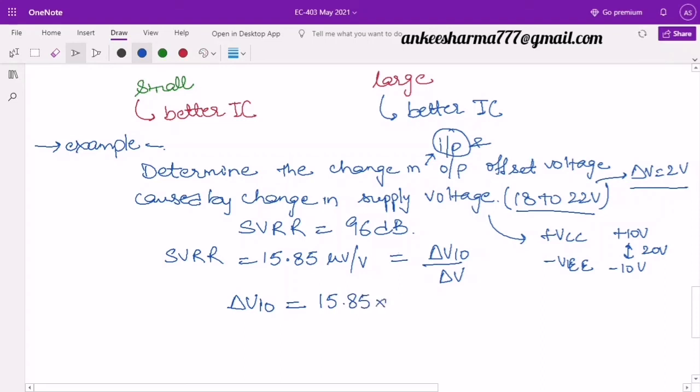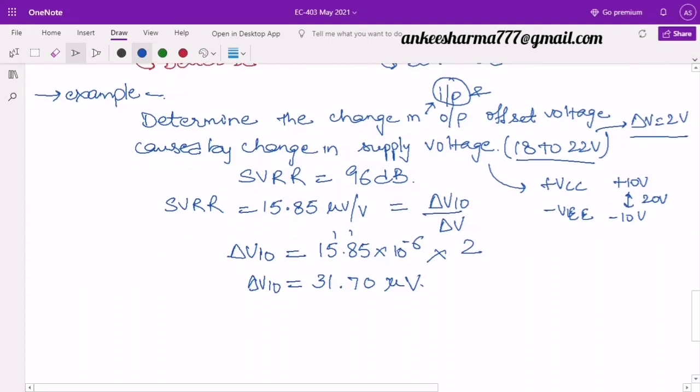So we will find here delta VIO will be equal to 15.85 microvolt, which will be written as 10 to the power minus 6 volts, into delta V. As I said, delta V will be equal to 2, so you can multiply it. कितनी आ जाएगी इसकी वैल्यू? So it will be around 31.70 microvolts. So this will be the variation that you will face with the fluctuation from 18 to 22 volts. So this was the first part.